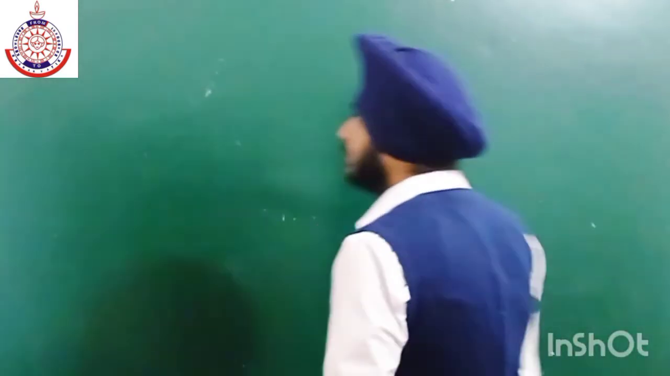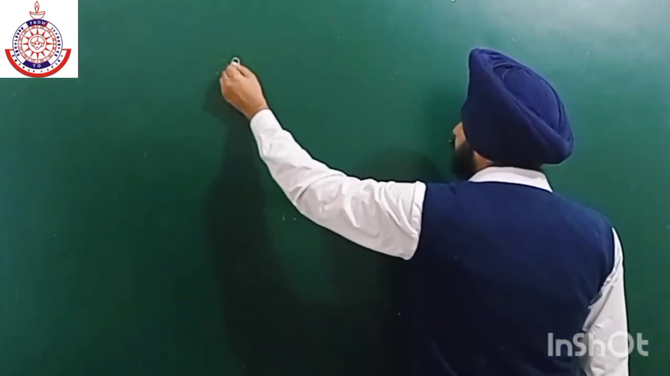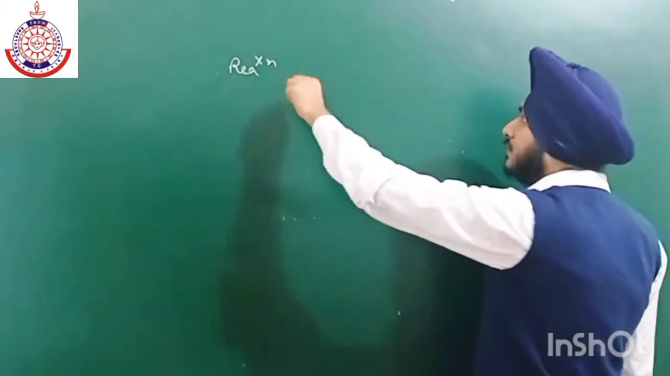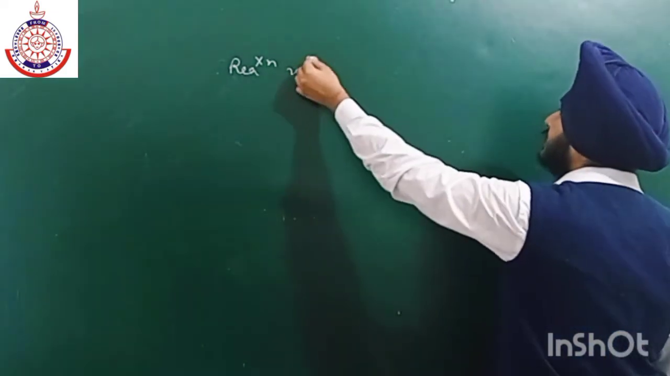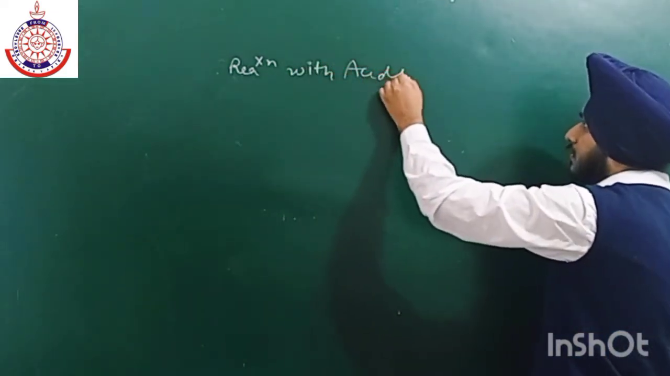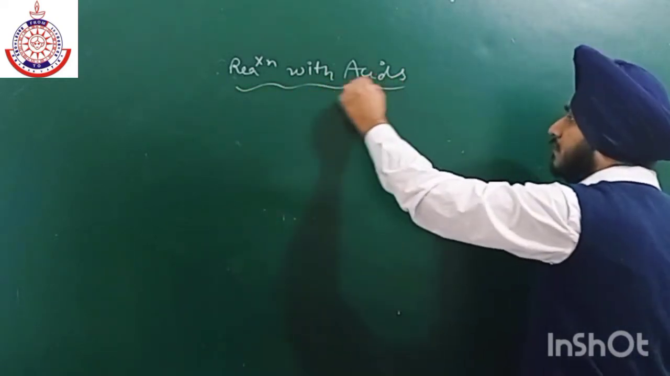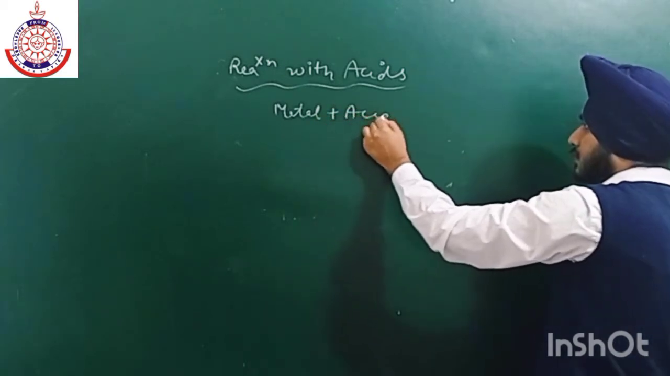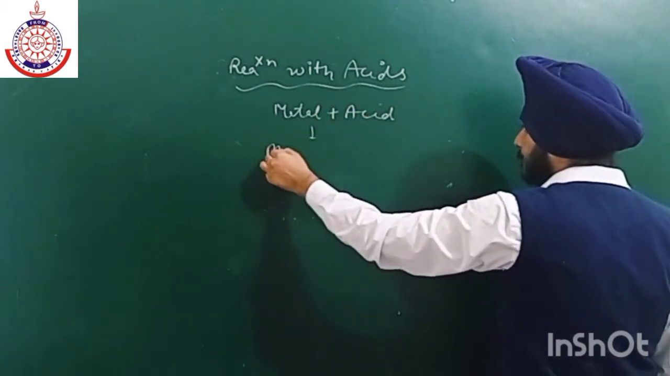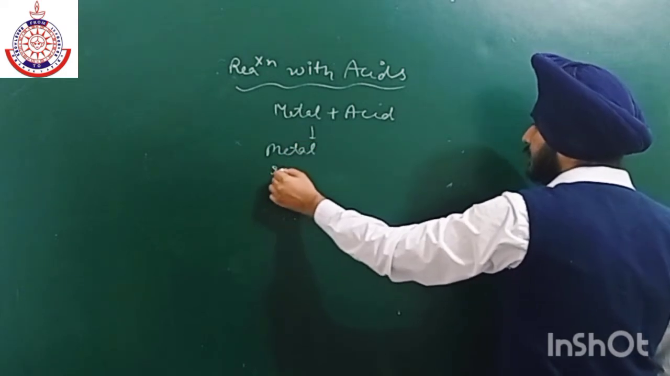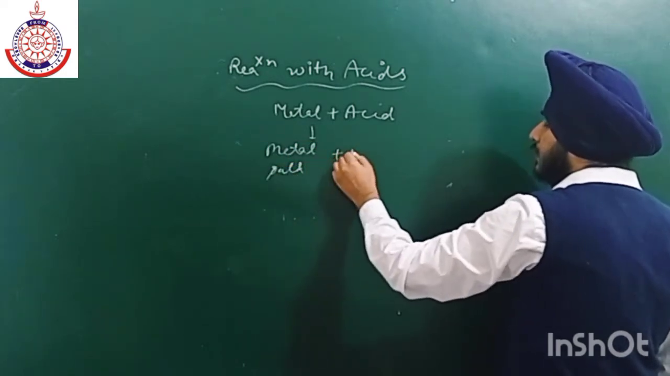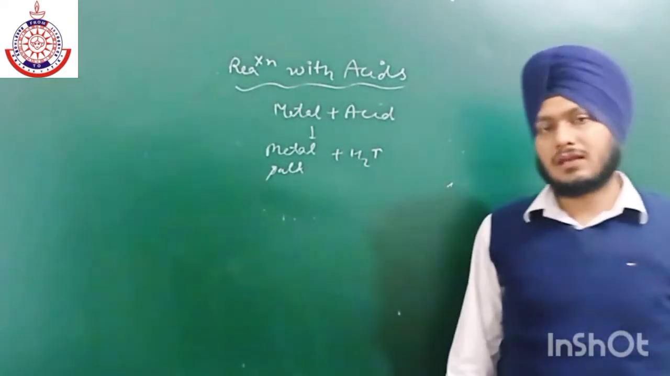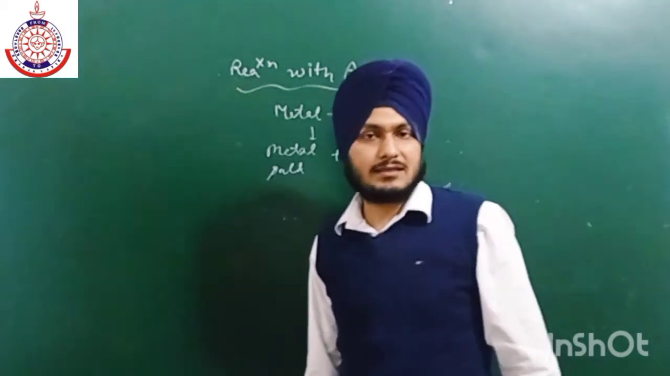The next reaction is reaction with acids. As we all know, they are metals, so they react with acid to give hydrogen gas. The general formula is metal plus acid gives metal salt plus hydrogen gas. This thing we have already learnt in 10th class. But out of all the alkaline earth metals, only beryllium will act as an amphoteric metal.